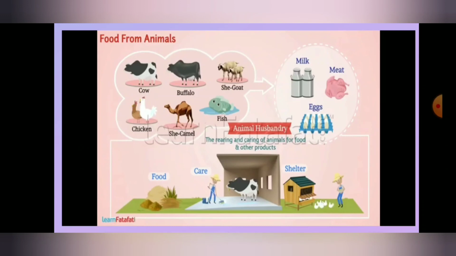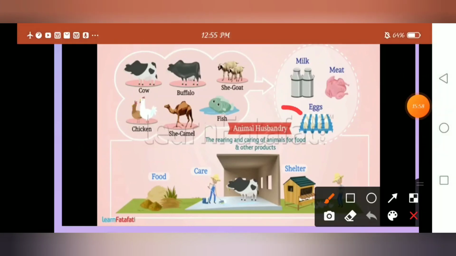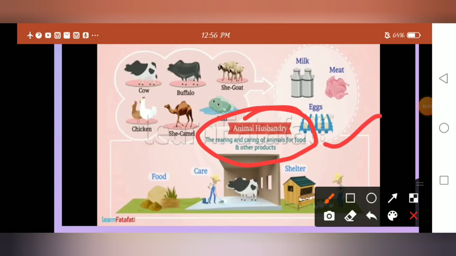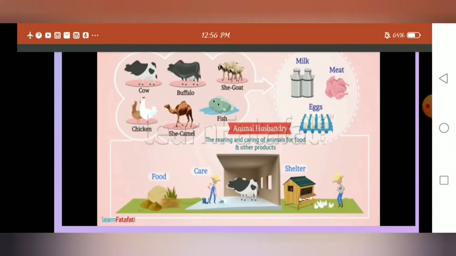Like that, some animals are reared to get products from them, and we consume them as food. The last topic of this chapter is animal husbandry. What do you mean by animal husbandry? The rearing and caring of animals for food and other products is called animal husbandry. You can observe the definition here: rearing and caring of animals for food and other products.